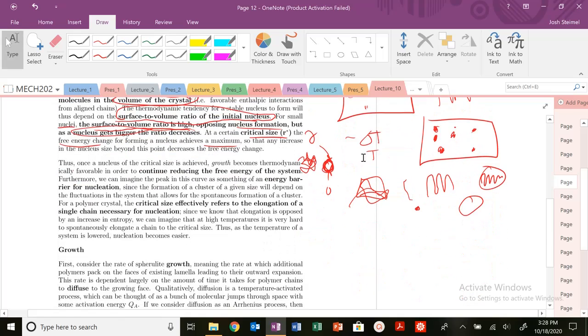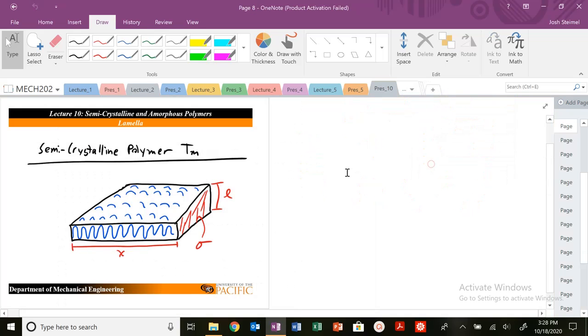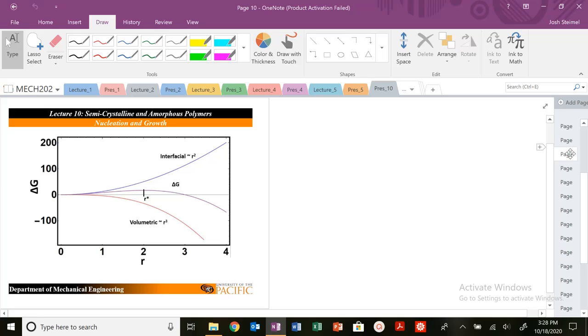So let's go ahead and look at that plot right now. You're going to have an interfacial term, as we saw in Engineering 45, that opposes the growth of a nucleus. So that's positive free energy. Volumetric, which is negative free energy. So we know that for very low values of R, where R is really small, less than 1, R squared is going to be greater than R cubed. But as we start to grow, our delta G hits a maximum.